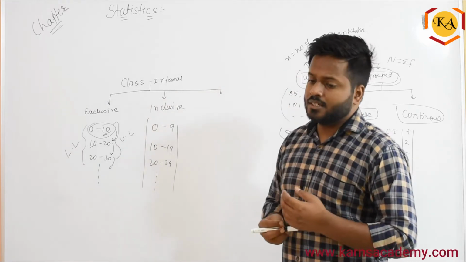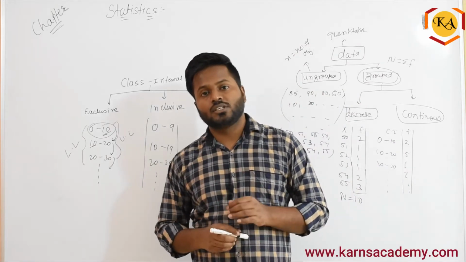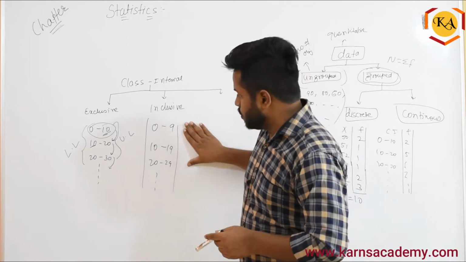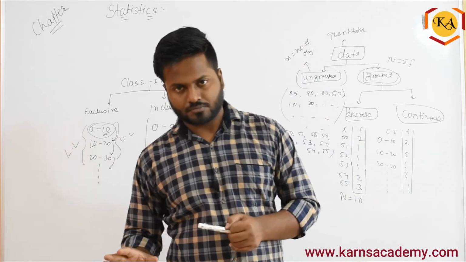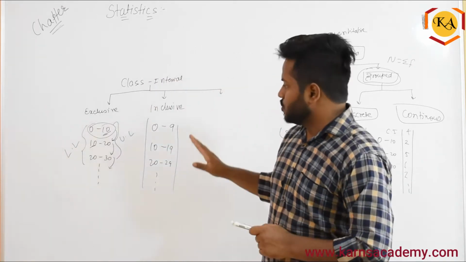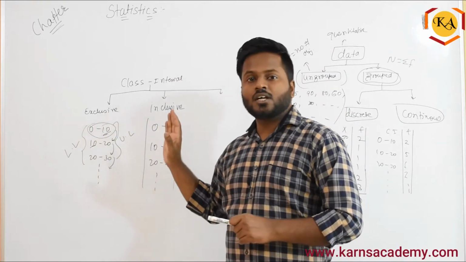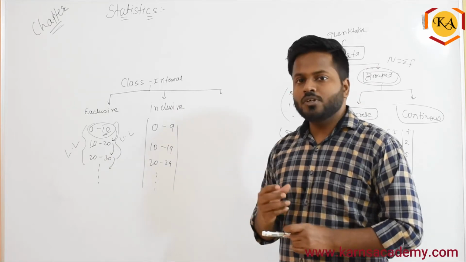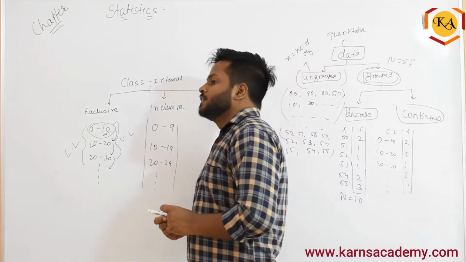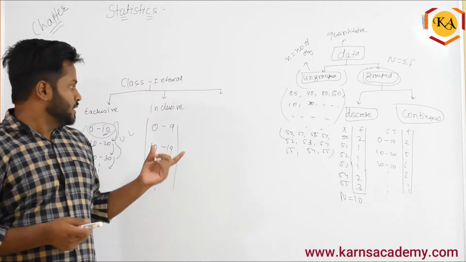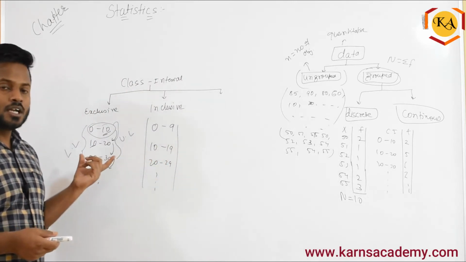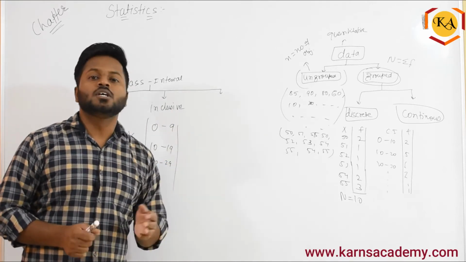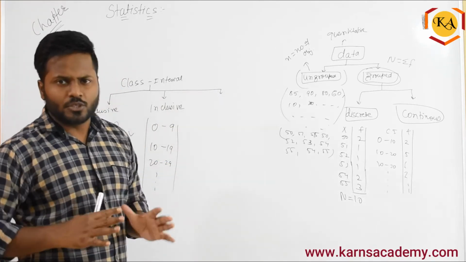Now for that, to overcome with that difficulties or that problem or that error, what we have to do is, whenever there is an inclusive class interval, no matter what, first you have to do the conversion and convert that inclusive class interval into exclusive class interval. How do we convert that? That we will learn now. So I hope you understood that whenever there is an inclusive class interval, convert that first into exclusive and then proceed further to do the analysis or to do the problem, mean, median, mode, whatever you have.